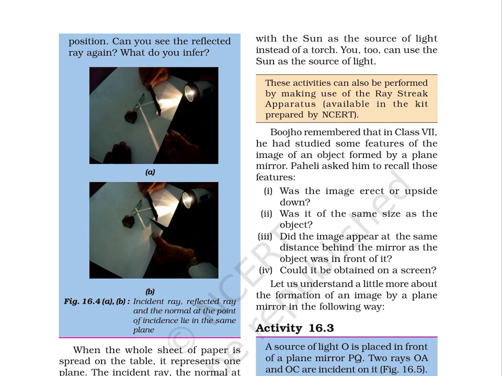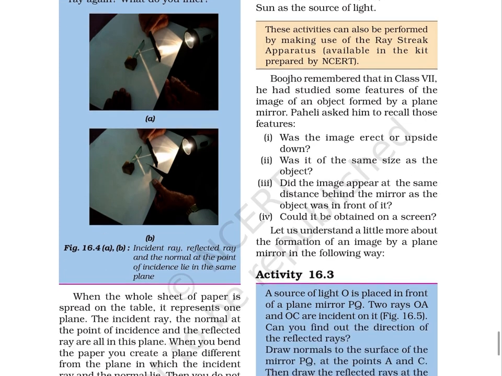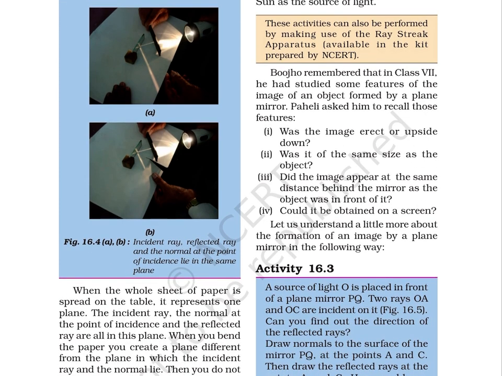1. Was the image erect or upside down? 2. Was it of the same size as the object? 3. Did the image appear at the same distance behind the mirror as the object was in front of it? 4. Could it be obtained on a screen?